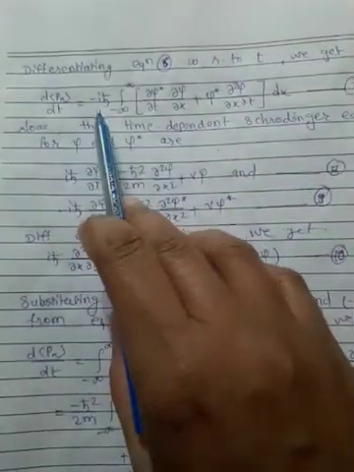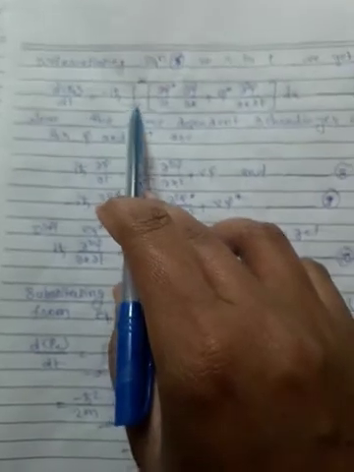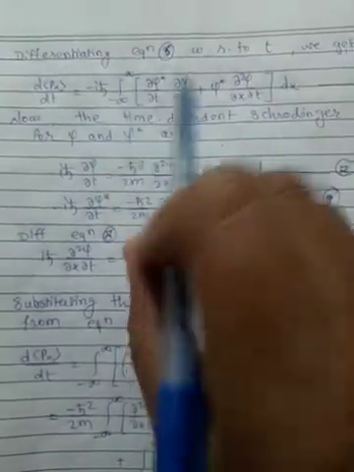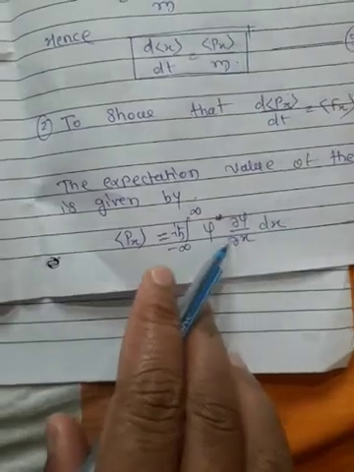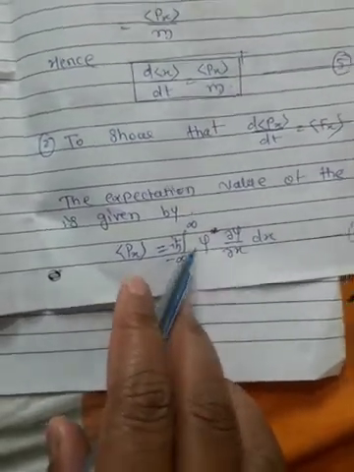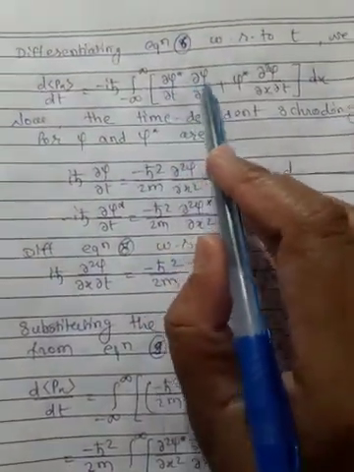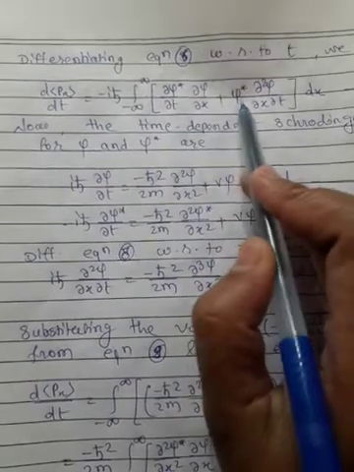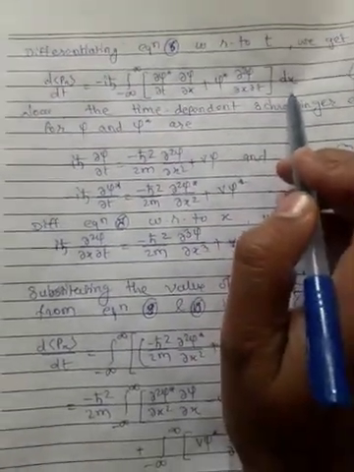After differentiating, we get minus iħ integration from minus infinity to plus infinity. Here we differentiate this term, again applying the product rule. This becomes the derivative of the first term, ∂ψ*/∂t ∂ψ/∂x, plus ψ* ∂²ψ/∂x∂t, into dx.